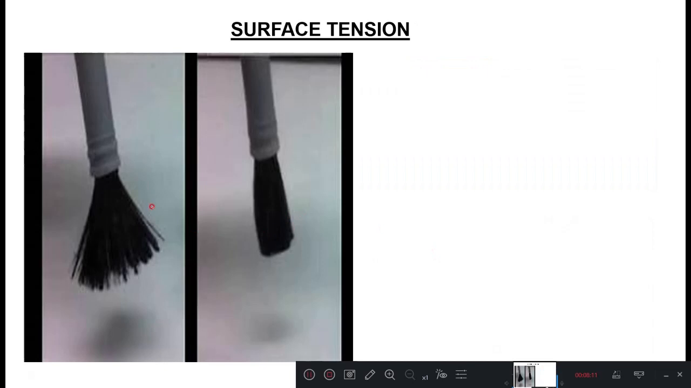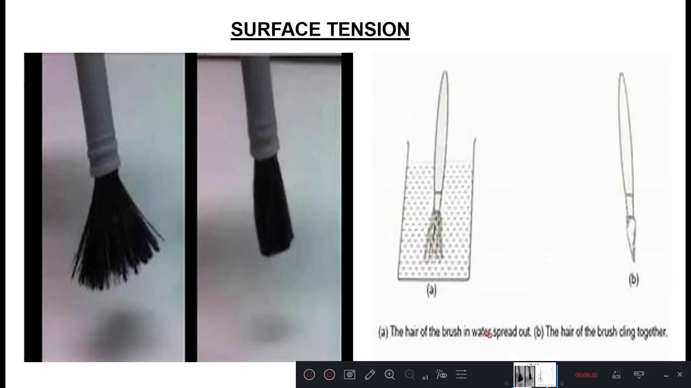Even we can explain the surface tension. So this is the painting brush. When we dip it into the liquid, all the hairs of the brush get spread out. When you take it out, all of them cling, means all come together like this. The hairs of the brush in water spread out when it is dipped, and the hairs of the brush cling together when it is taken out. And this is also because of what we call surface tension.